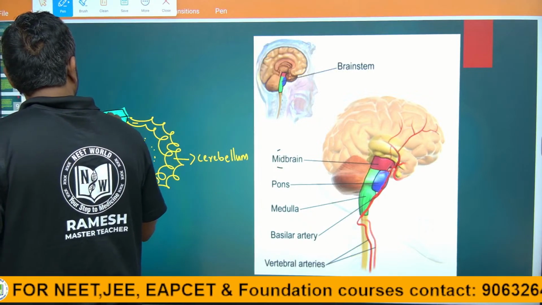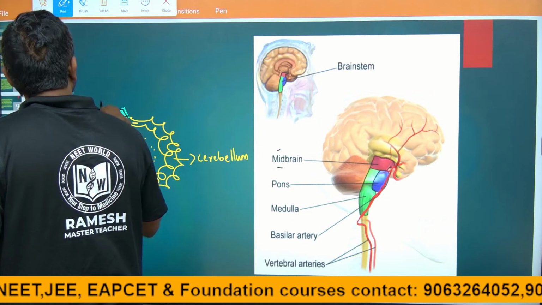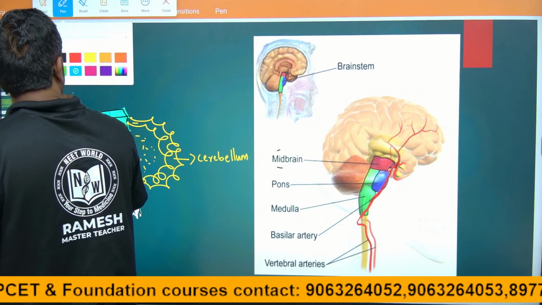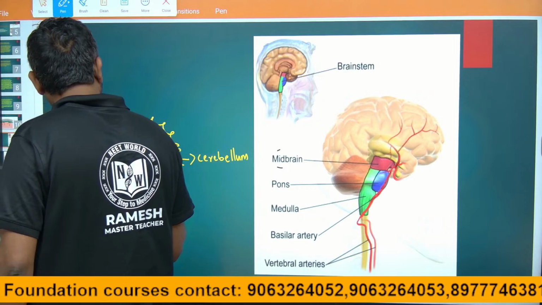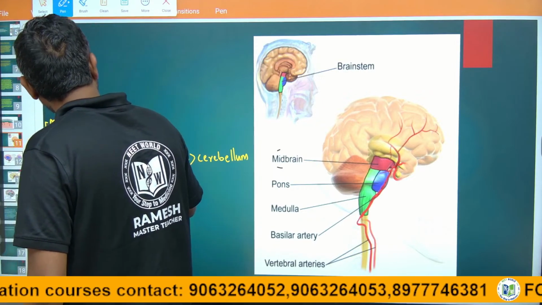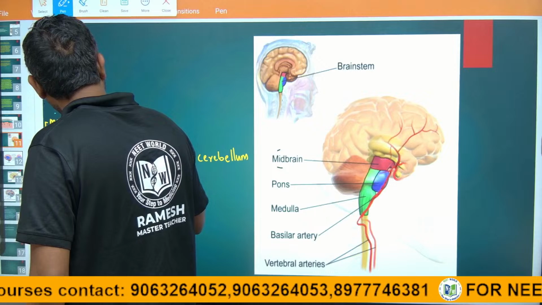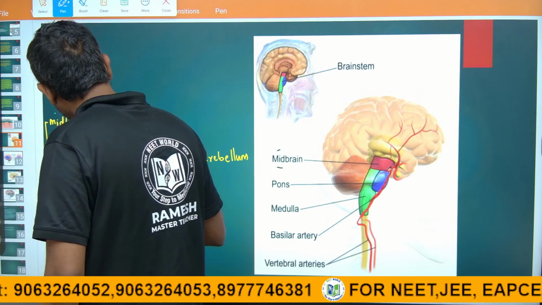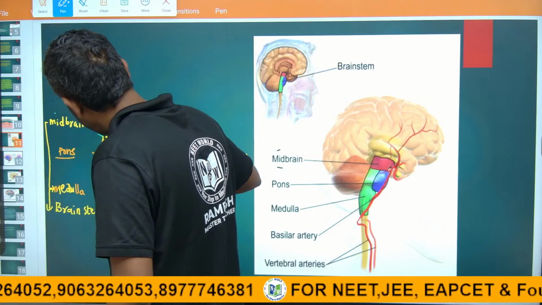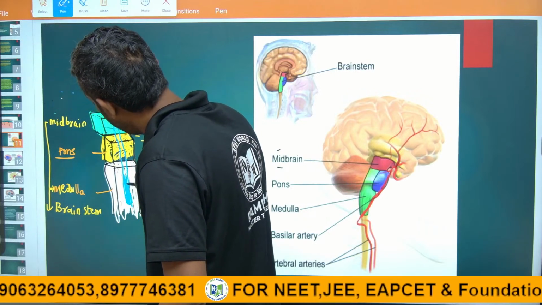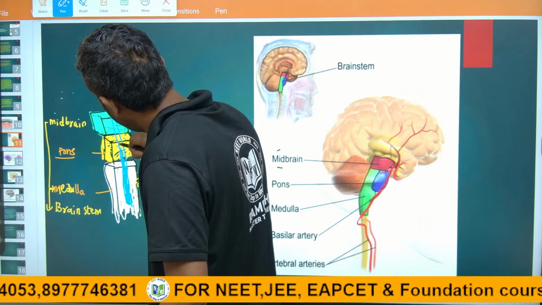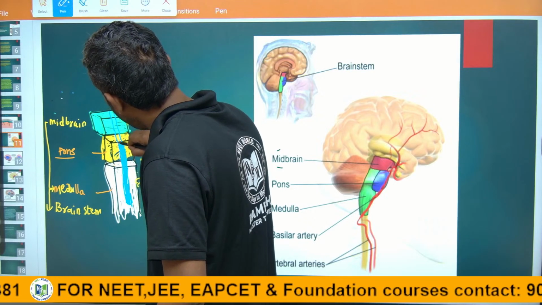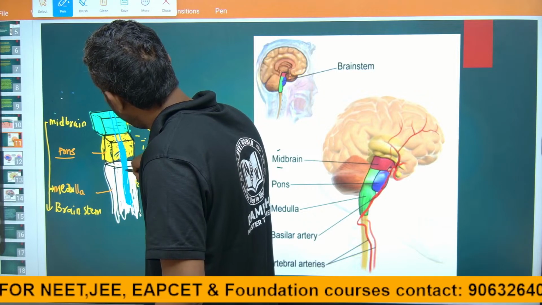Guys, this is the duct which can carry the fluid. This is a duct-like structure. It can carry the fluid into the brain, into the midbrain, up to the hindbrain.